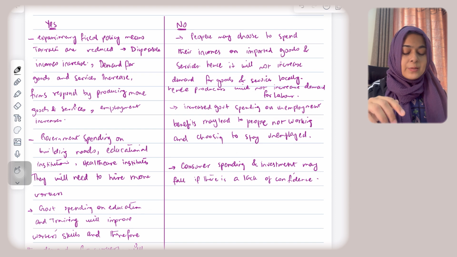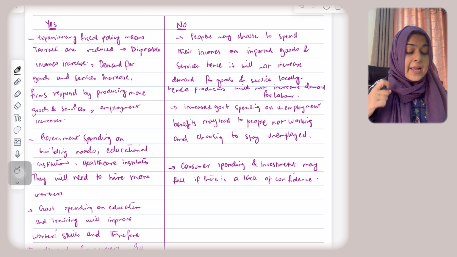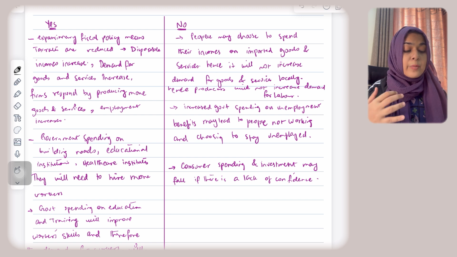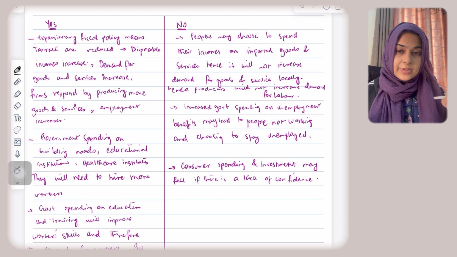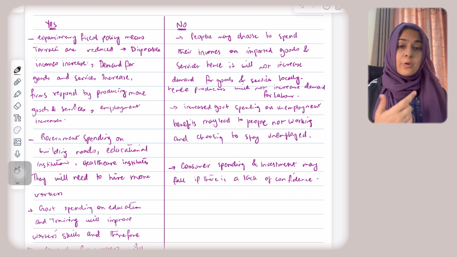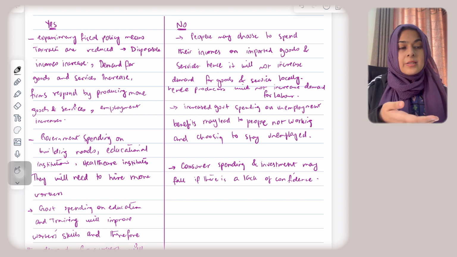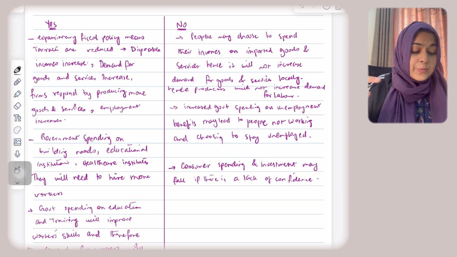However, let's say the government reduced the taxes, what will happen is incomes will increase. If incomes increase and the consumers start spending more on imported goods and services, that means the domestic demand for goods and services is not increasing, which means that again firms will not employ more labor because there's not enough demand for goods and services domestically. So because consumers are spending more on imported goods.